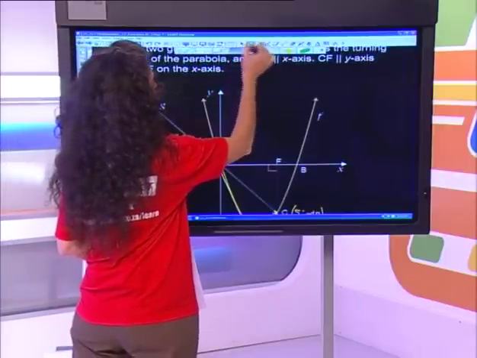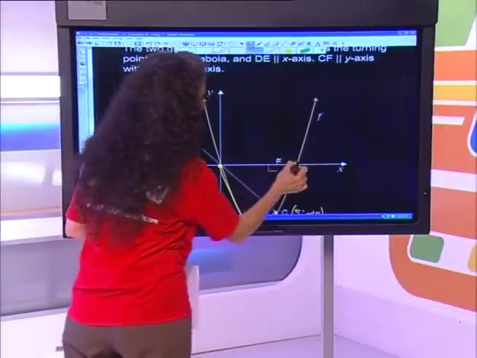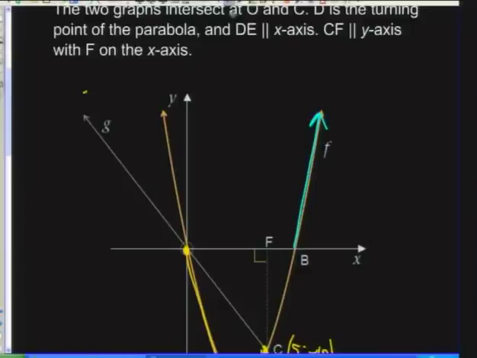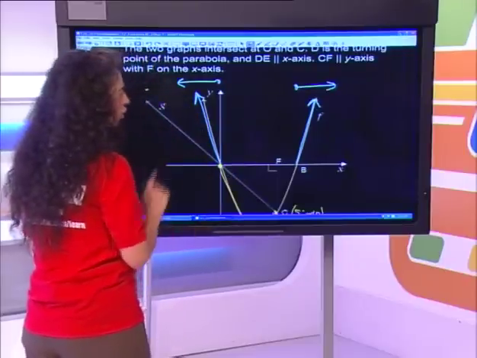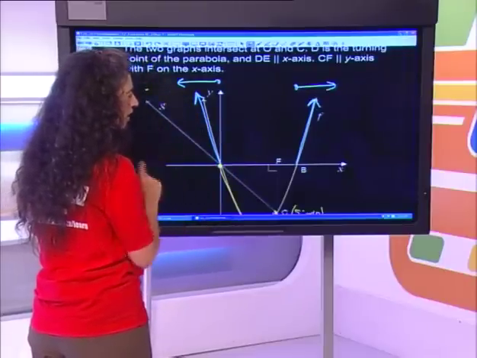Where is f positive? It's positive there and positive there, which means it's for all these values that way and for all the values this way. Anything above the x-axis, that has been given. Your job is to find for which x value does that happen.